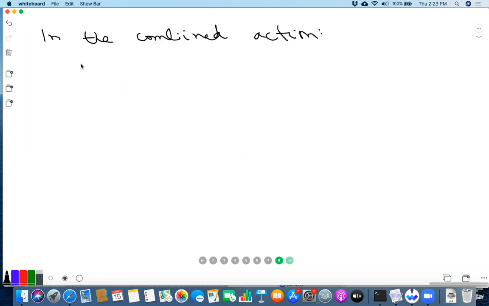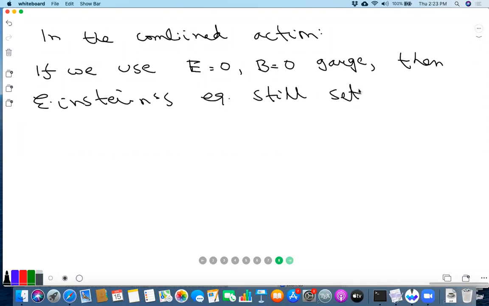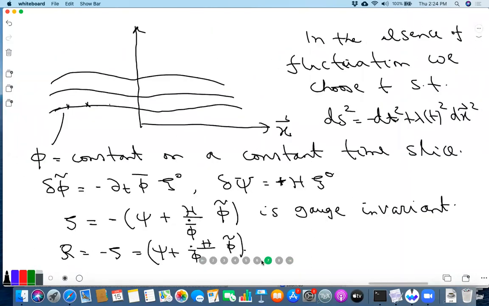One way to analyze the combined action is that if we use zeta or E equal to B equal to 0 gauge, then Einstein's equations still set psi equal to 0 and phi equal to 0. That basically means the psi b and phi b.